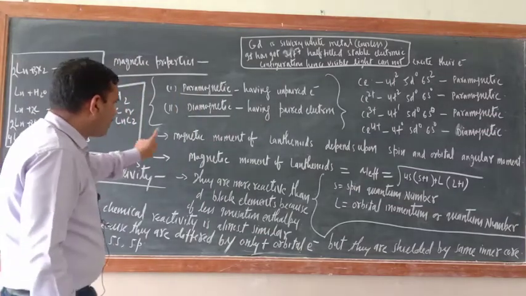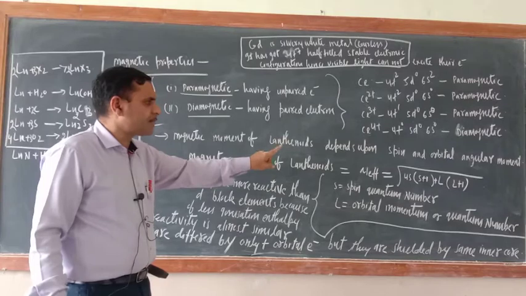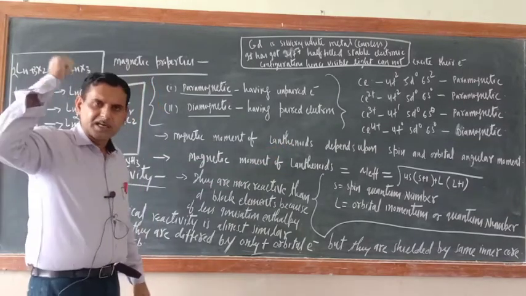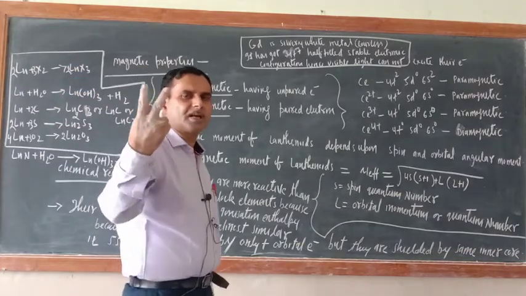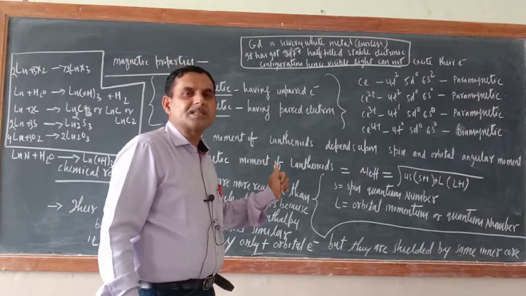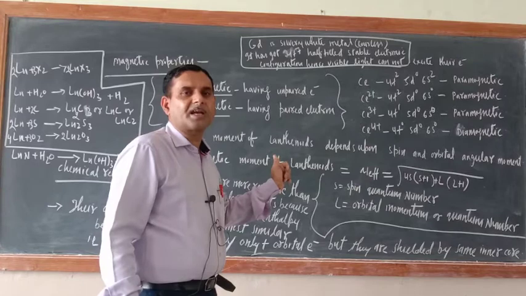Okay, now the magnetic moment of lanthanides depends upon spin and orbital angular momentum. Now just see, in case of transition elements, what was there? Only spin magnetic moment, which is because of the spin quantum number.